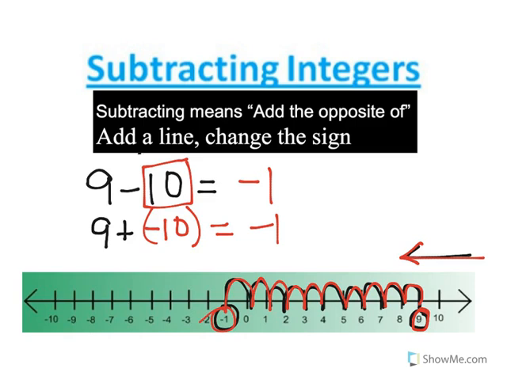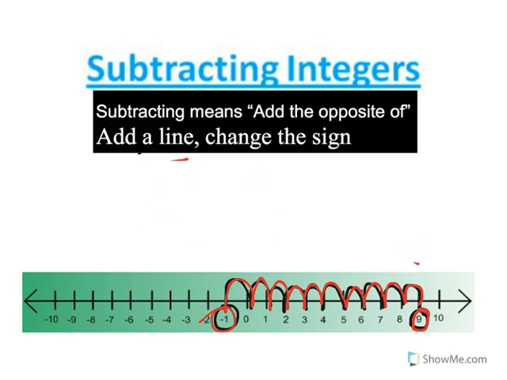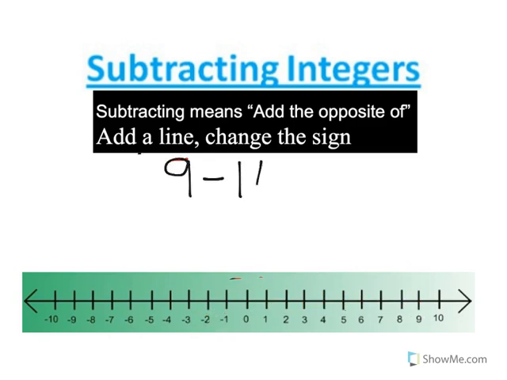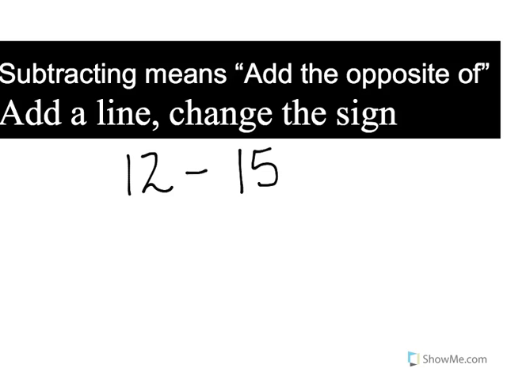All right, so to do this, anytime we're subtracting integers, we're going to add a line and change the sign. And this is what I mean. I'm going to rewrite the same problem, 9 minus 10. Anytime we're subtracting integers, we're going to add a line. Do you see how I added the line? And I'm going to change the sign. It was a positive, now it's a negative. Don't worry, we're going to do a few more examples in just a moment.